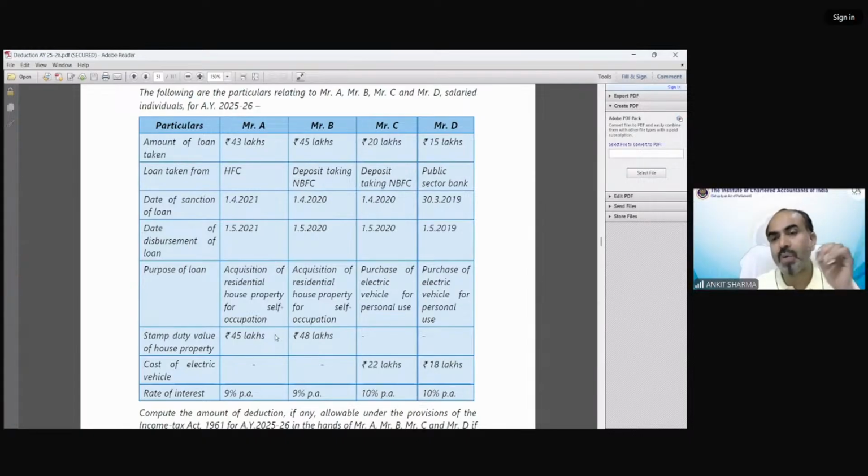First of all, you have to identify which deduction is relevant in which case. You can see the amount of loan taken is 43 lakh rupees in case of Mr. A. My marker is not working on this Acrobat Reader, so I'm just marking it like this. Loan taken from HFC, date of sanction is 1st April 2021, date of disbursement is 1st May 2021.